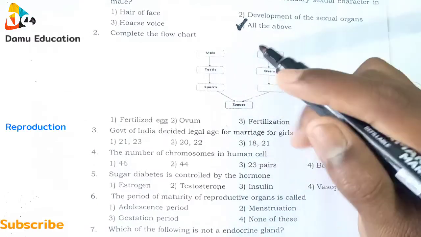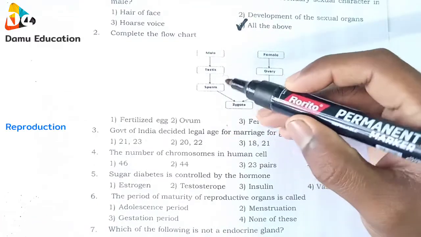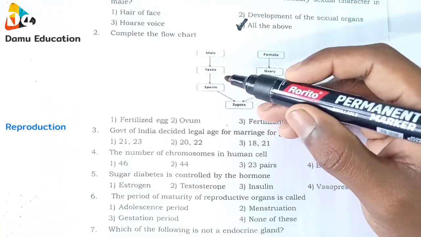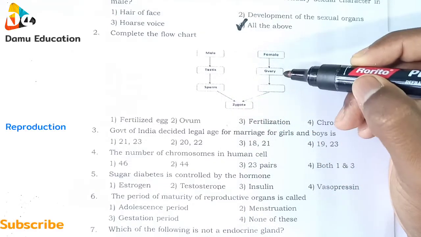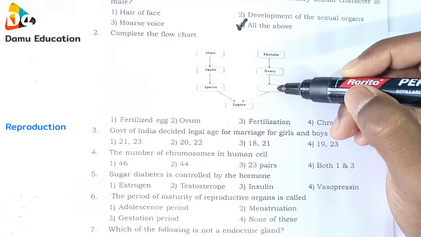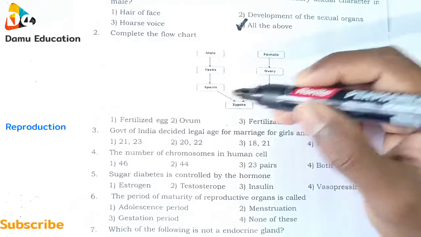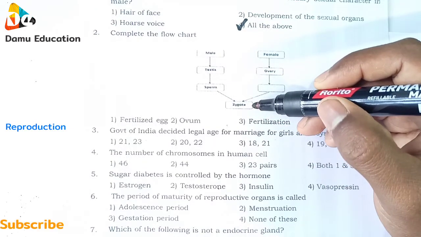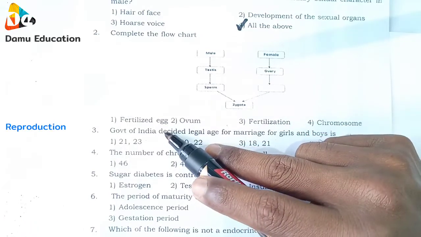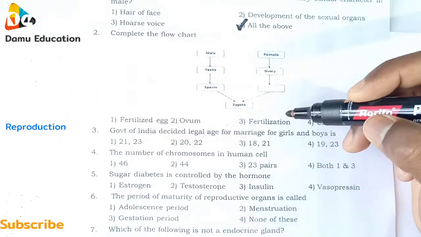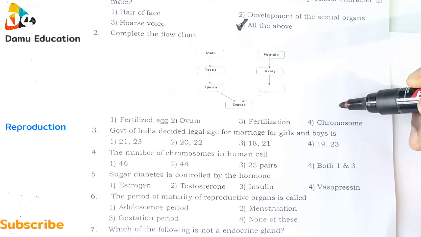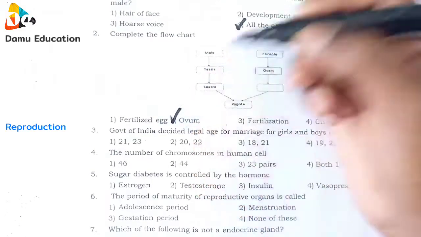Complete the flow chart. From male, testes and sperm. Sperm will be produced from testes, and here, female ovary. So what will it be? In order for sperm and ovum to join together, they form a zygote. First option fertilized egg, second one ovum, fertilization, chromosome. So we know that it is ovum.